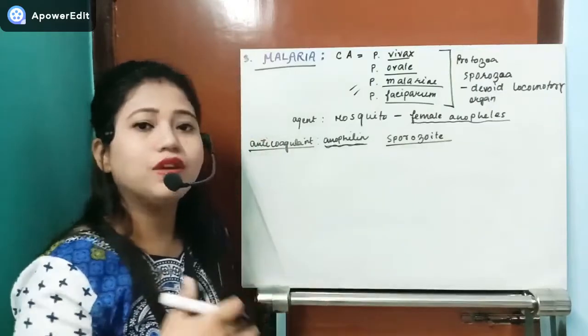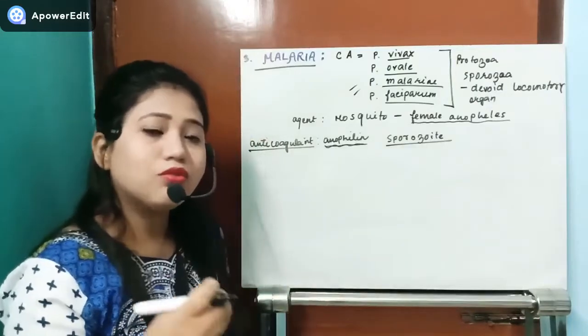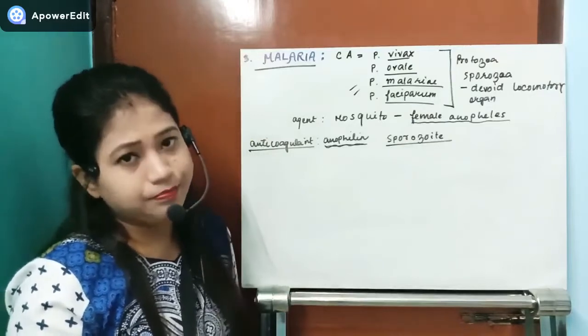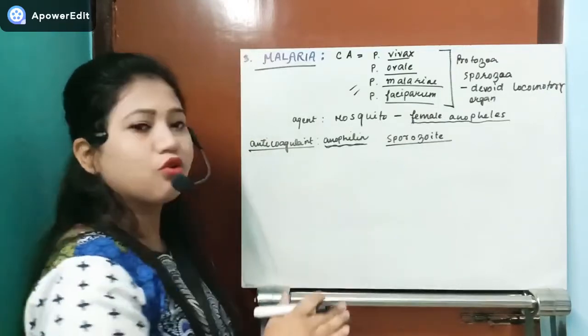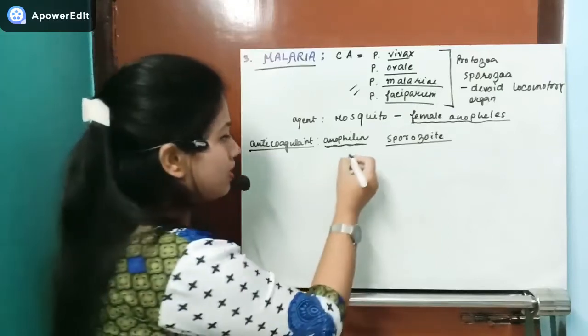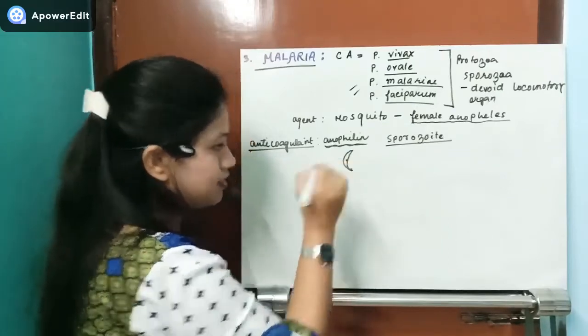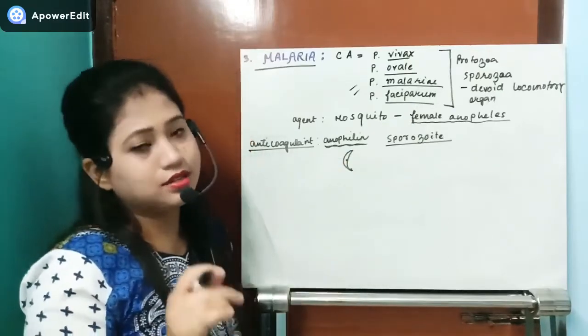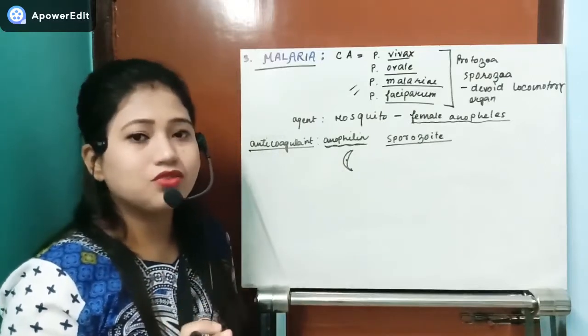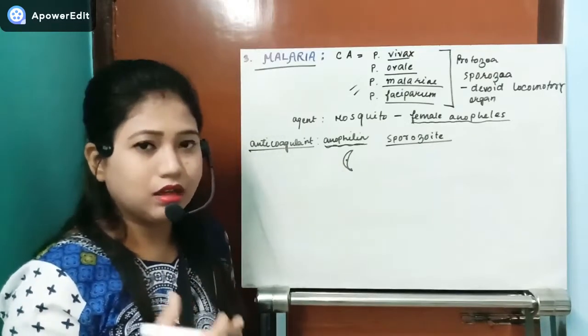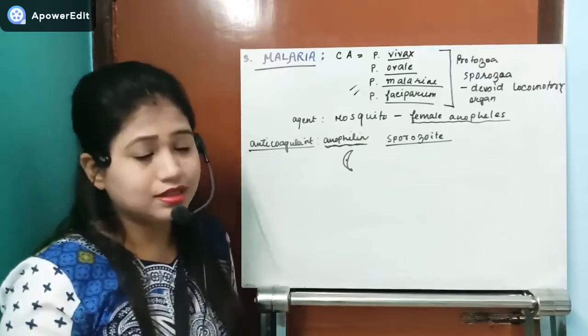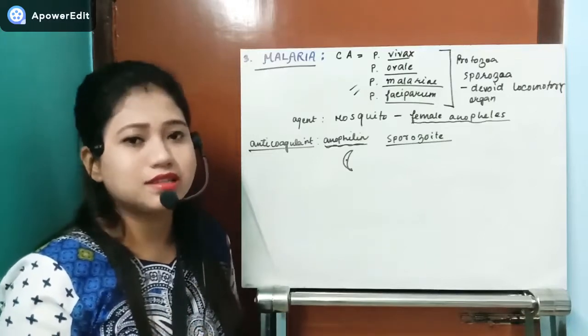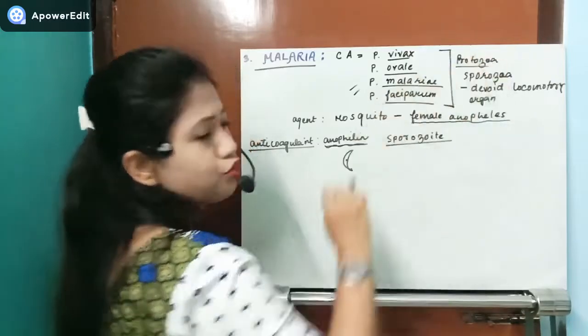That sporozoite will enter into the bloodstream directly. This sporozoite is sickle shaped. Somehow it will look like this. It is a single celled stage. Whatever stage it has, the juvenile stage or adult stage, it is going to have one single cell only. That is the characteristic of protozoa.